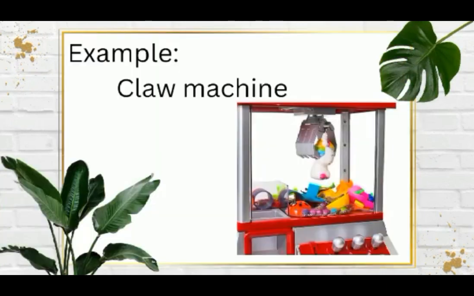Example, claw machine. Alam kong pamilyar kayo sa bagay na ito. This is something na pinupuntahan natin sa arcade. If you're going to look at this, hindi tayo sigurado kung ano yung resulta, pero may certainty na resulta. Ibig sabihin, uncertain kung makukuha natin o hindi ang stuffed toy na nasa claw machine. Pero certain tayo na dalawa lang ang pwedeng mangyari. Makuha natin ang laruan o hindi natin ito makuha.